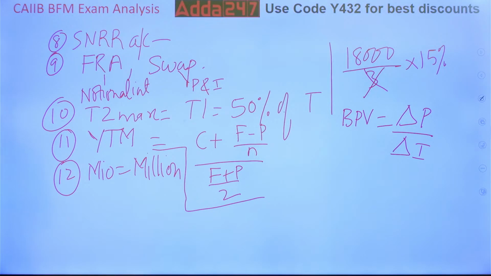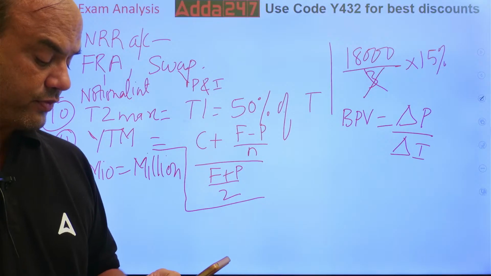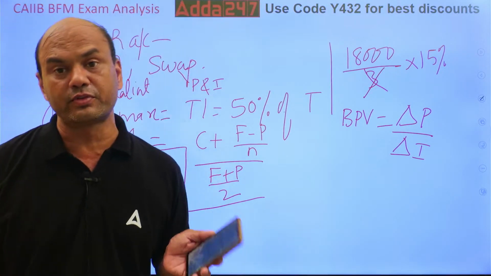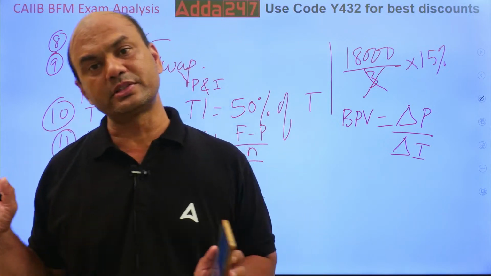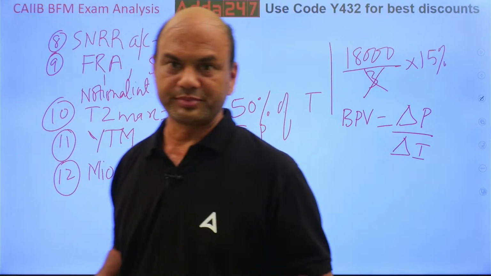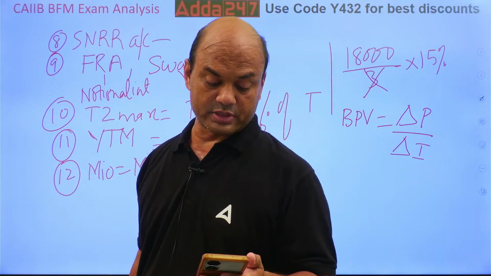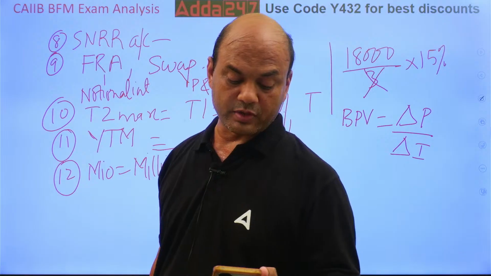Everyone liked the video? Like the video first, everyone. Next one, Nagu got 56. My God. Anyone who has got more than 50 or has cleared it are really the winners, because the paper was really tough. Isn't it? It was tough. Vijaya got 53 in ABM, 52 in BFM.